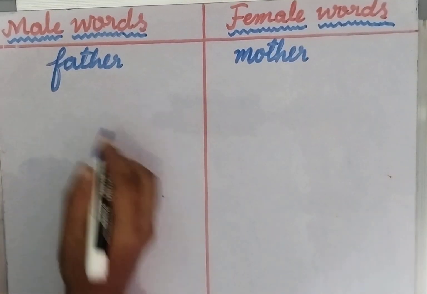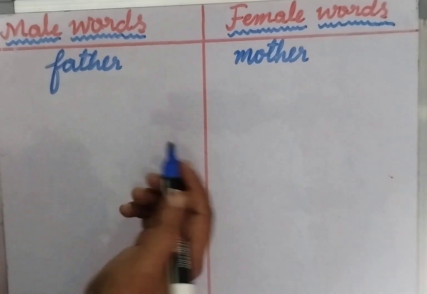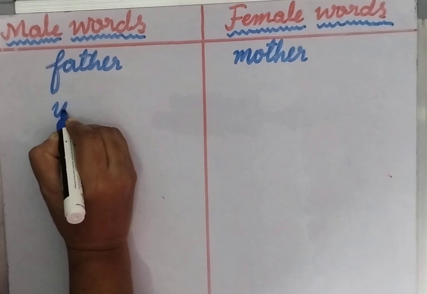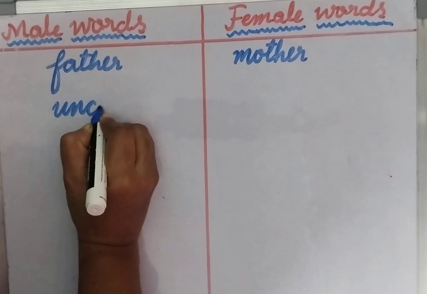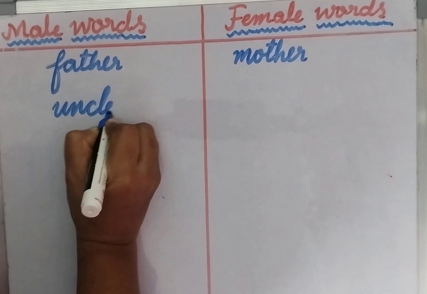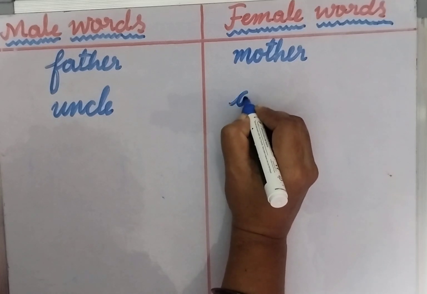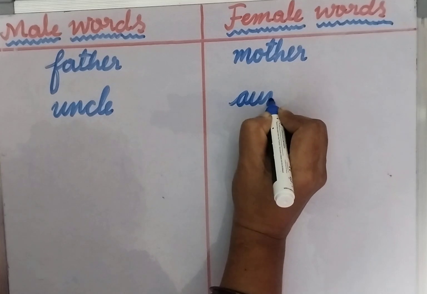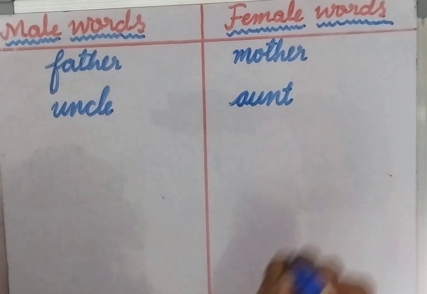Next, aunt. So, female word is aunt. Male word for that? Uncle. Uncle, aunt. U-N-C-L-E, uncle. Female word for this? Aunt. A-U-N-T, aunt.